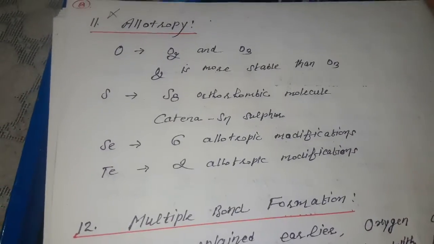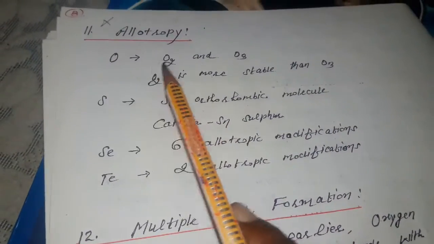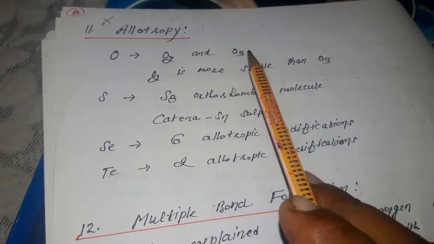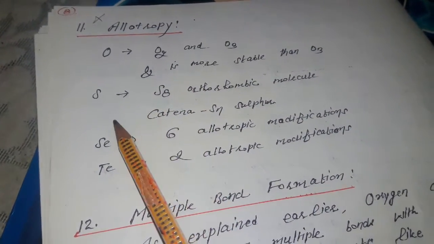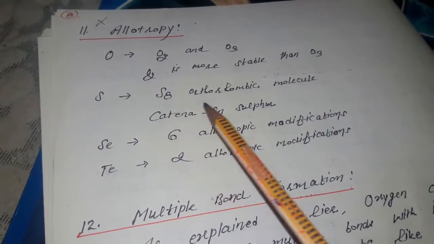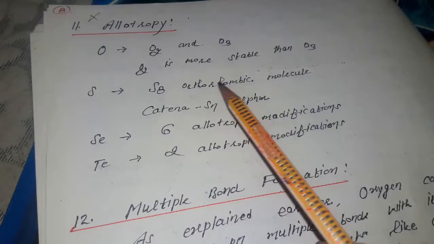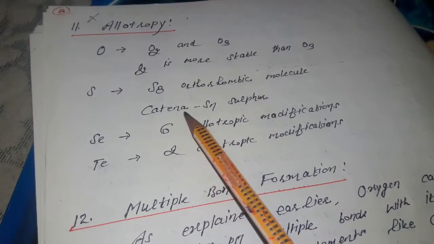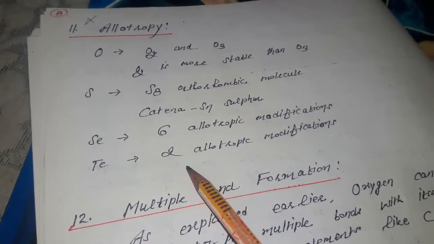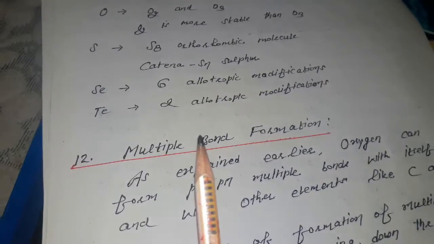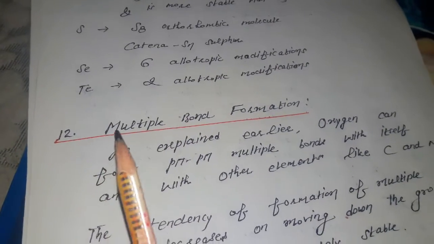After the 10th point we have the 11th point, allotropy, but this part is removed from your syllabus, so I am telling you only a little bit. Allotropic forms of oxygen are the diatomic molecule and ozone. The diatomic oxygen molecule is more stable than ozone. Sulfur shows many different allotropic forms, such as S8 orthorhombic, which is most common, and catenated sulfur. Selenium has 6 allotropic modifications, and tellurium shows 2 allotropic modifications, the alpha and beta forms being metallic in character.